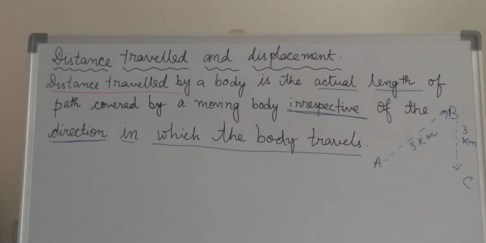So this is the actual length of the path covered by him, irrespective of the direction, as it's written in the definition, irrespective of the direction in which the body travels. I hope you can relate this example with the definition given for the distance traveled by a body. If you want to note down the definition, you can pause the video and note it down.